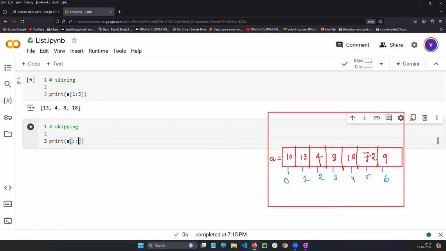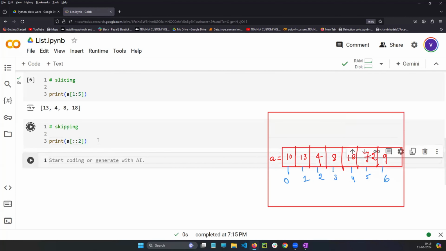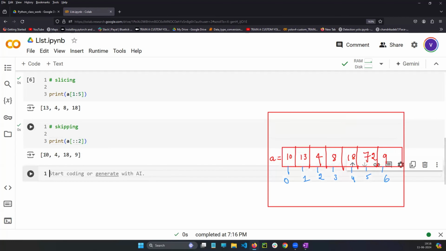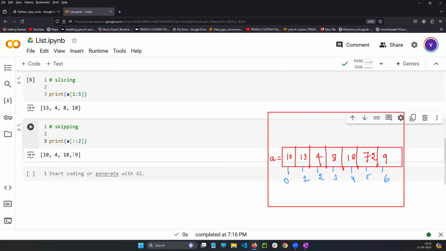In the variable from the starting till the end, 2. I already told you very clearly. We have a very long section also, I think Friday, I think so. We took a long section on the strings to discuss all these points. See, from the starting. 18, 9, sir. From the starting till the end, skip 2 means? 10, 4, 18, 9. Yes. All of you correct only, no? So 10, 4, 18, 9.